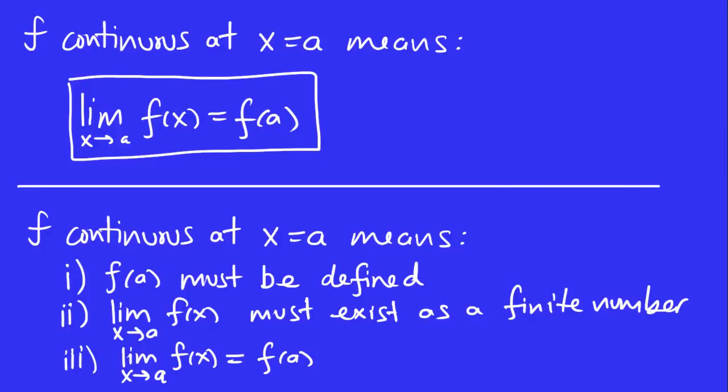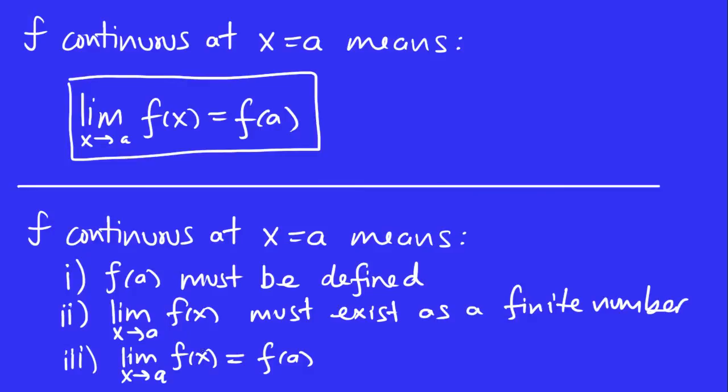In other words, we need that the value of the function f at a be defined. We need the limit to be defined as a finite number. So notice how I say a finite number here, right? If the limit is infinity or minus infinity, there's no way it can be continuous there, okay? The limit has to be equal to a finite value.